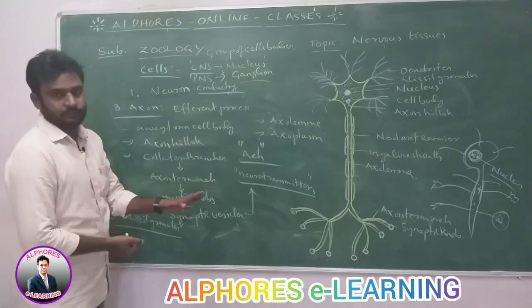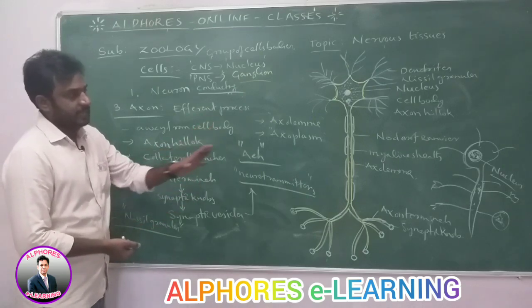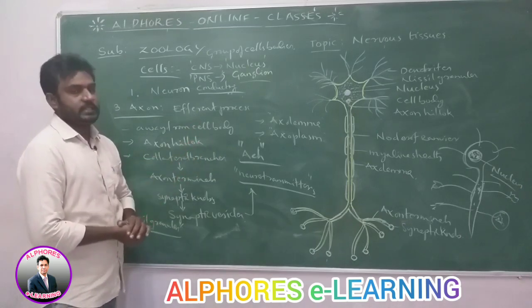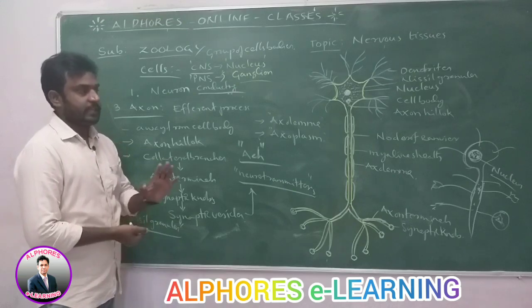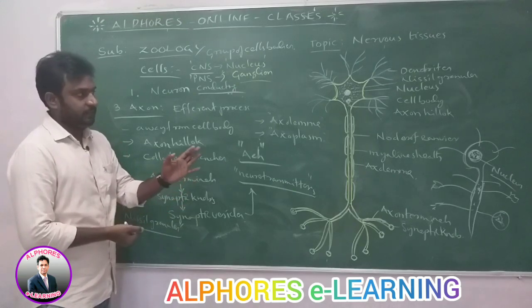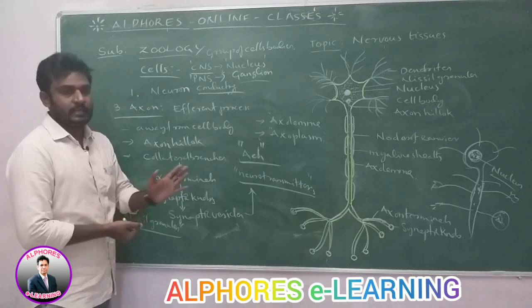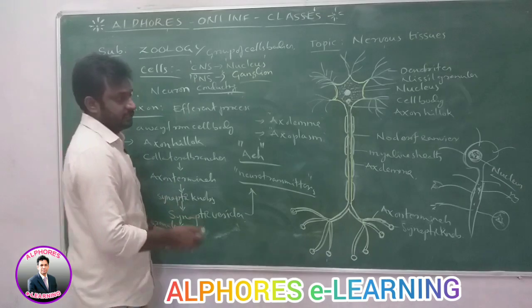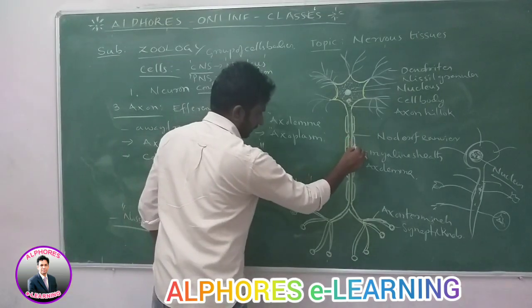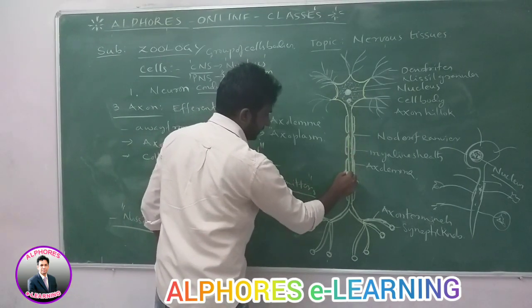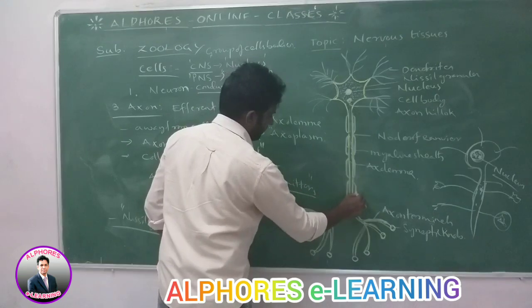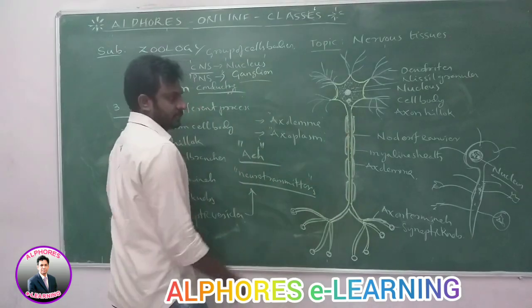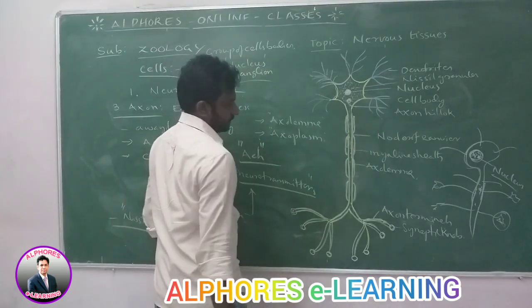So a single axon is present, arising from the cell body, from a region called the axon hillock. The site of the cell body where the axon arises is called the axon hillock. Then the axon is covered with a sheath called the myelin sheath. In some axons the myelin sheath is present, in some it is absent.